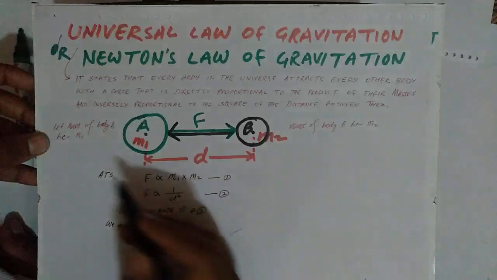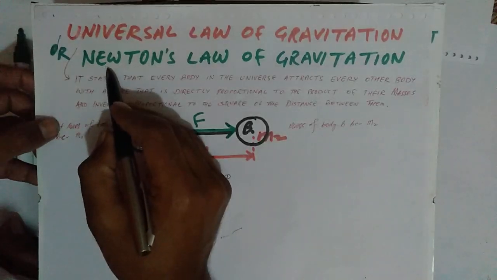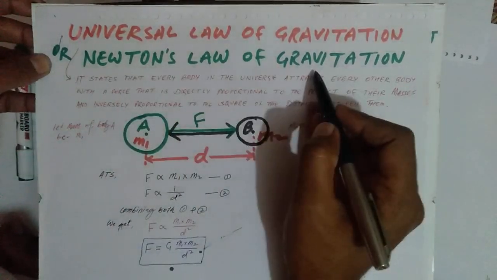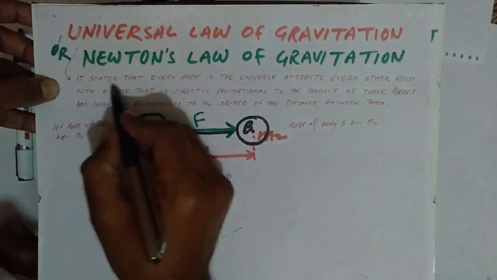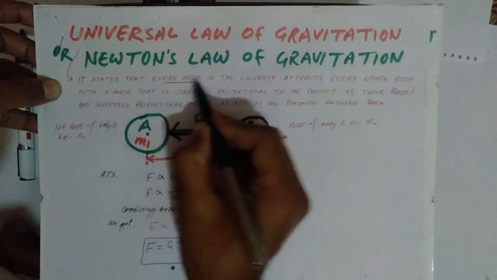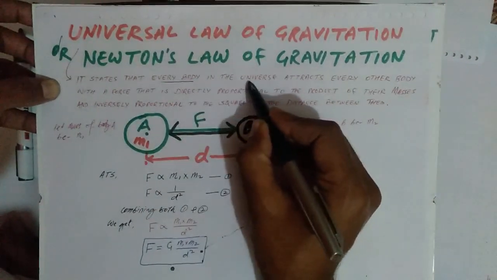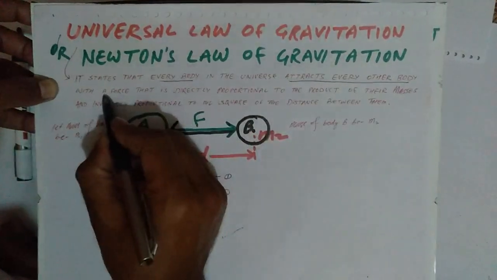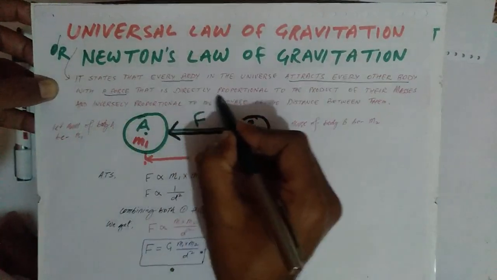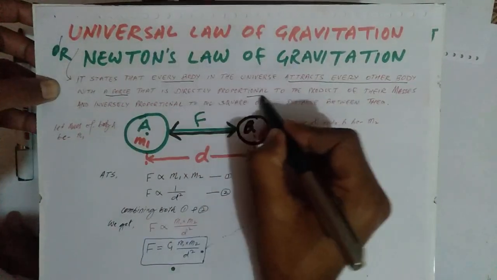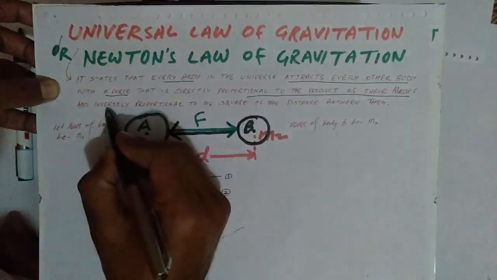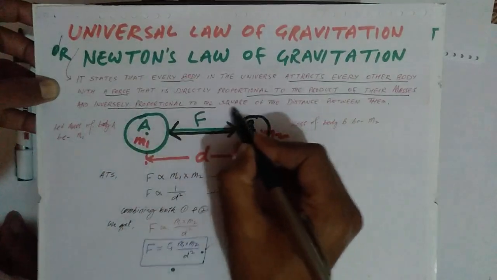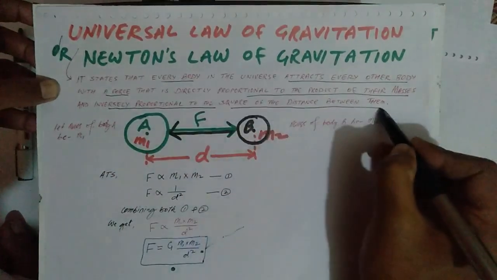Now let us understand what is the universal law of gravitation. It is also known as Newton's law of gravitation. It states that every body in the universe attracts every other body with a force that is directly proportional to the product of their masses and inversely proportional to the square of the distance between them.